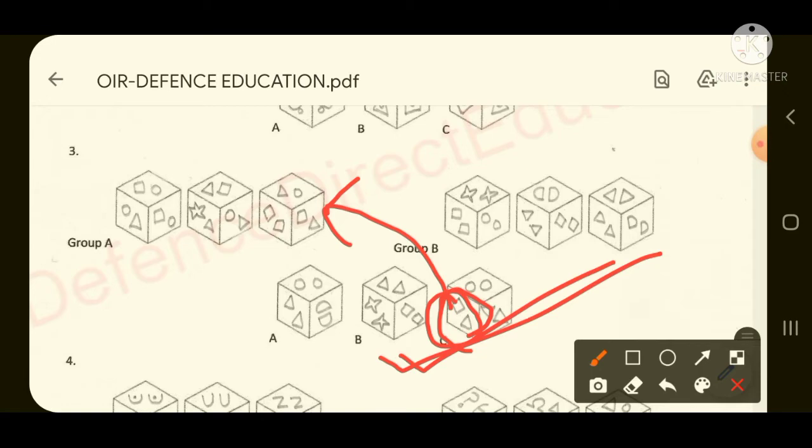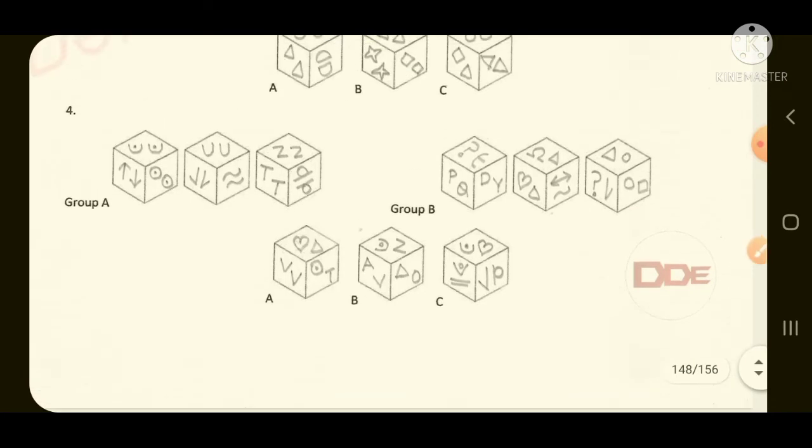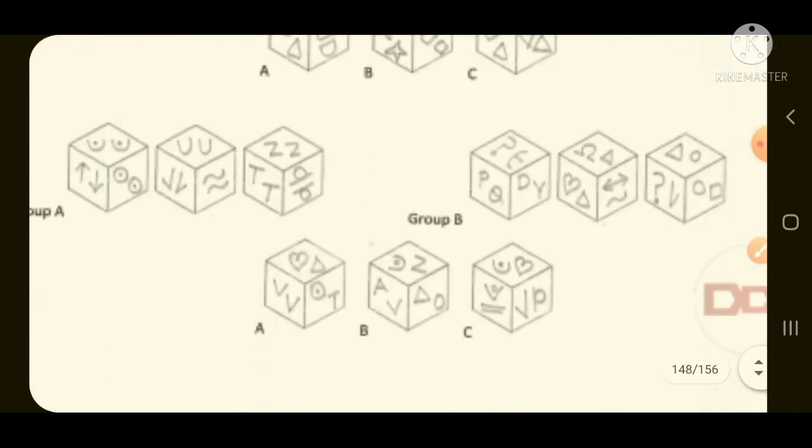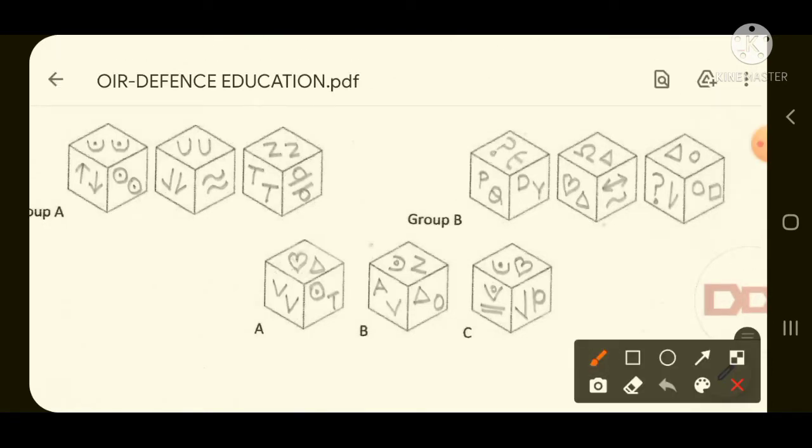So I hope all of you have understood question number 3. Now we will move over to question number 4. Question number 4 says that if you watch this group A very clearly, then you will get two similar figures. Like here a U shape and one dot, here also a U shape and one dot, then here one arrow upward, one arrow downward, then here two circles and dots inside, then here again U, then again one half arrow, then again this shape, again this shape, then Z, T.